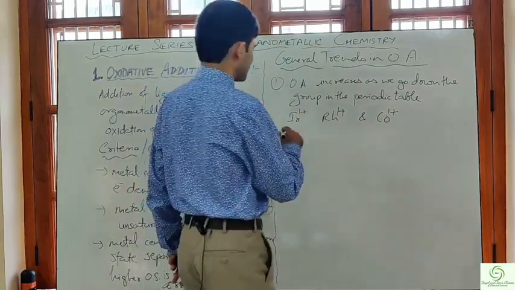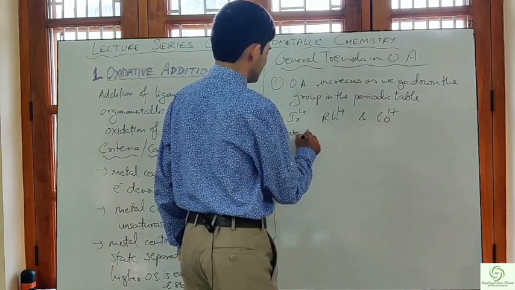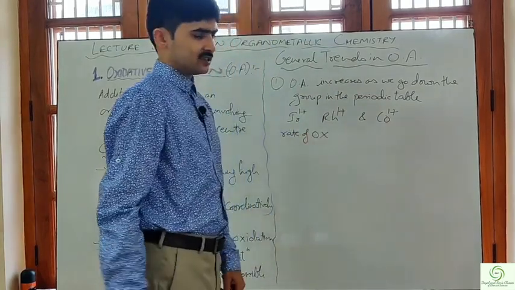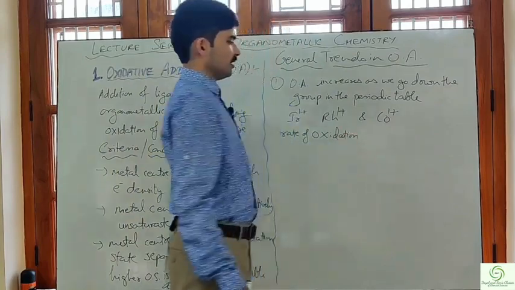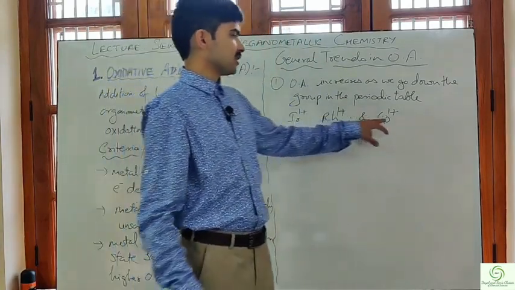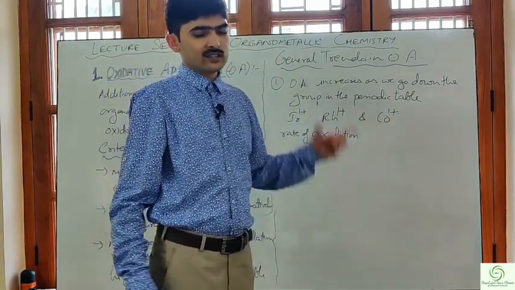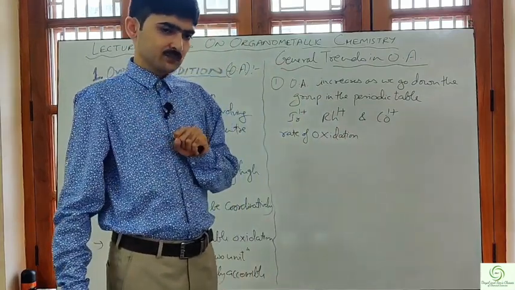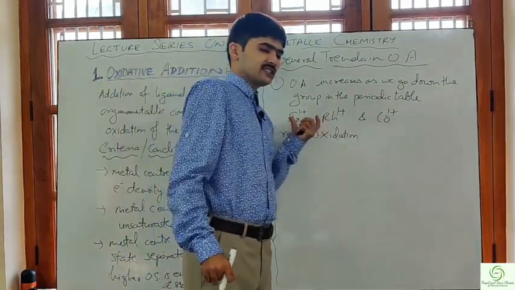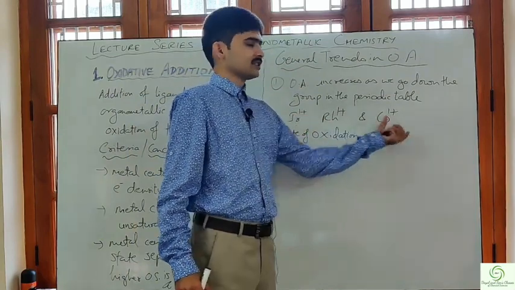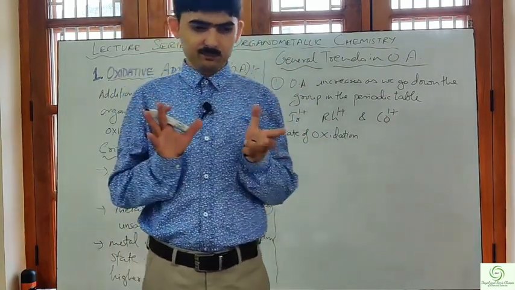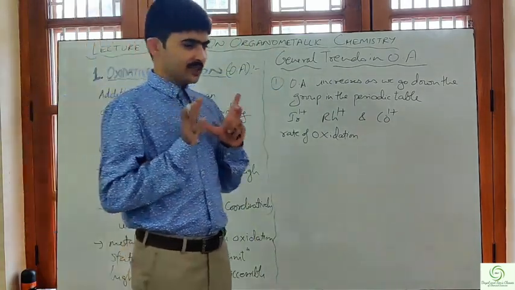So for the rate of oxidative addition in complexes of Ir+, Rh+ and Co+ having the same ligands, we are considering that the ligands which Ir+, Rh+ and Co+ are bonded to are the same.